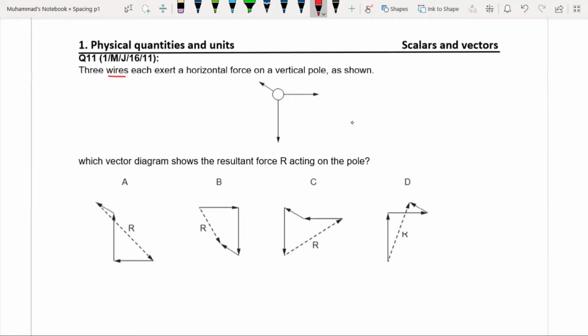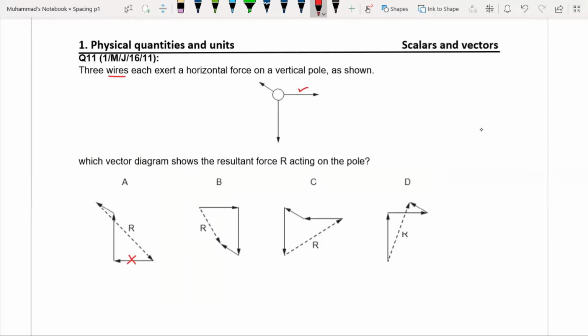You can check each of these. In A, this vector is not drawn in the correct direction. Okay, so we have to find the correct diagram of vector addition for this question.